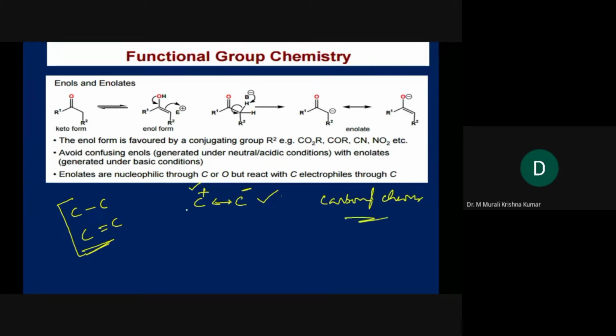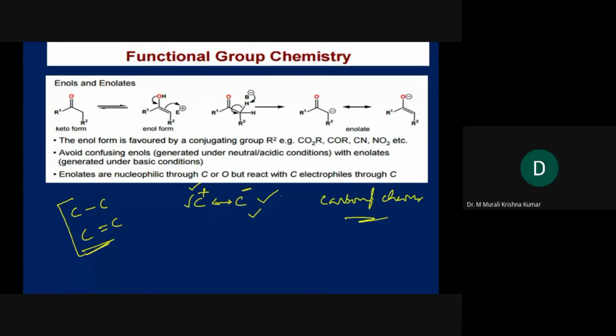We need a carbon which is electrophilic and a carbon that is nucleophilic. There are certain common precursors. If we can understand the concept of nucleophilicity and electrophilicity on carbon and how to generate them, then it will be easy for us to understand the synthetic protocols.